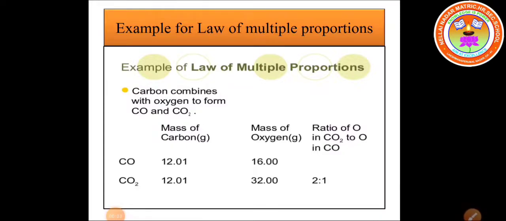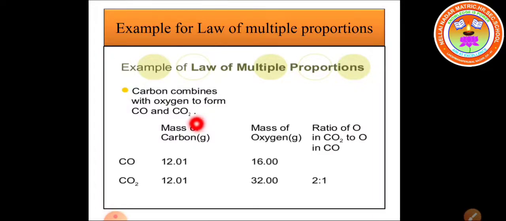Here is an example for the law of multiple proportions. Carbon combines with oxygen to form two different compounds. One is carbon monoxide, the other is carbon dioxide. In carbon monoxide, only one oxygen atom is present. In carbon dioxide, 2 oxygen atoms are present.